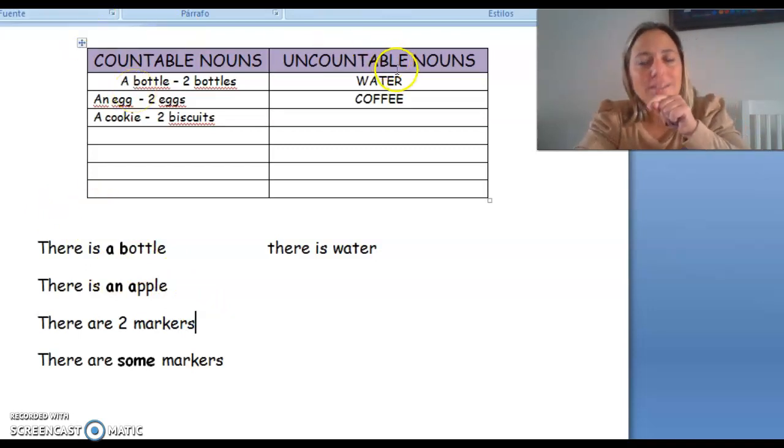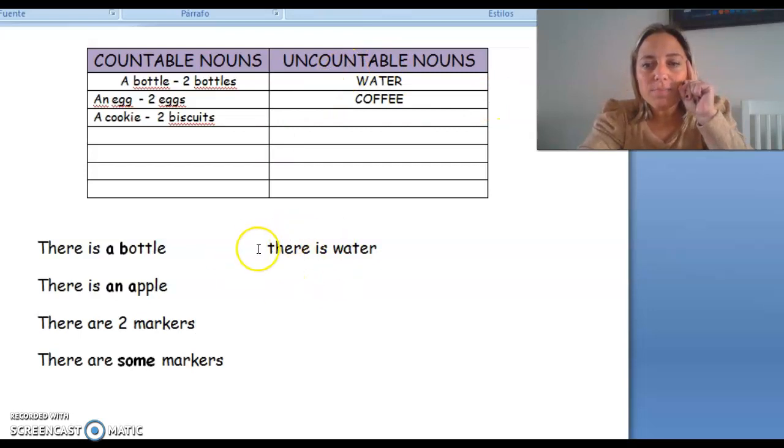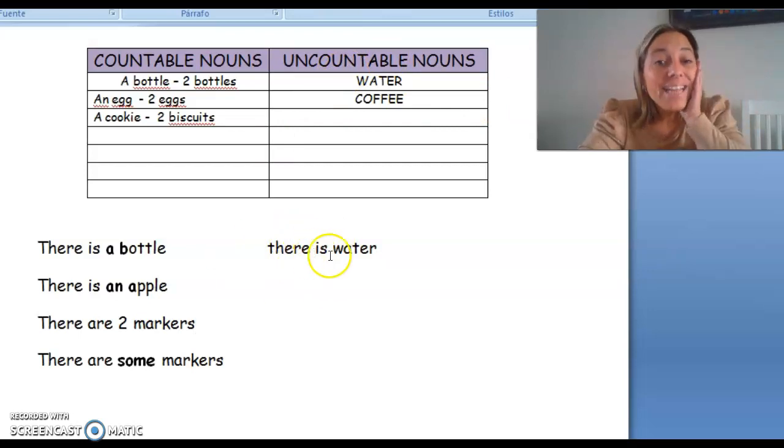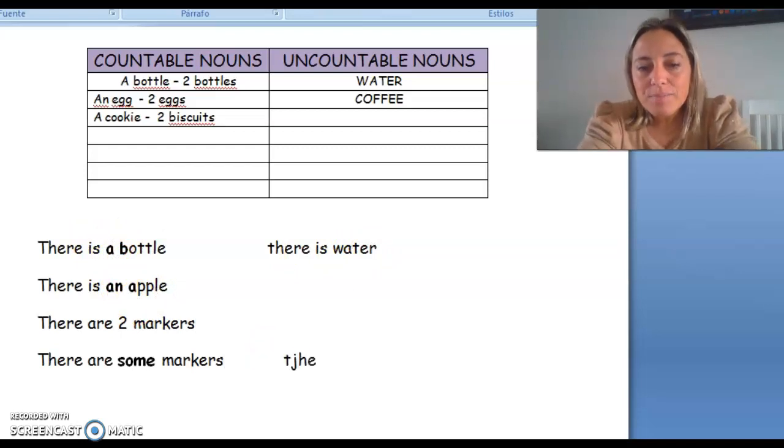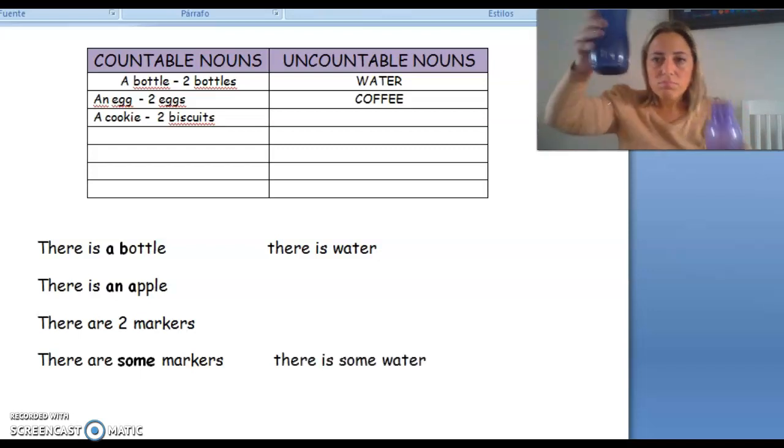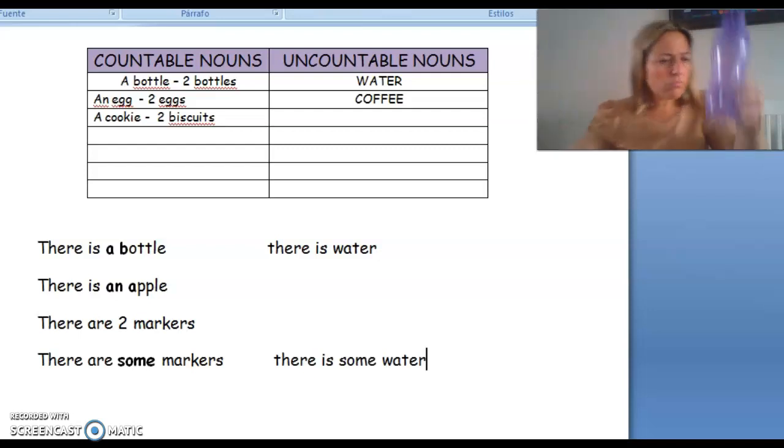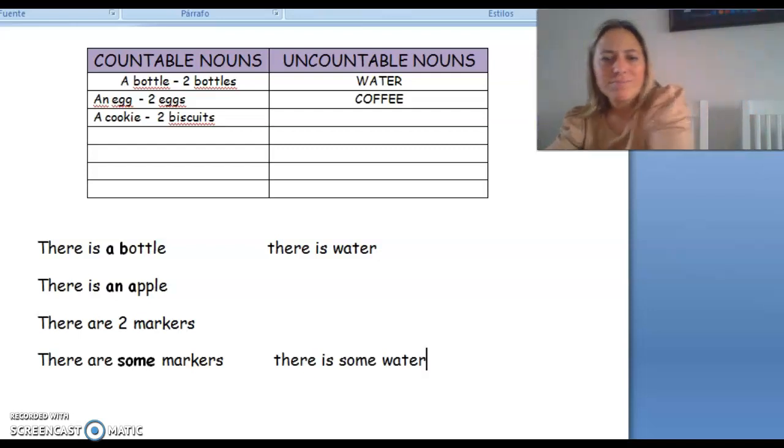Now, for uncountables, things you cannot count, there is only one possibility. Only there is, no other possibility. And no a or an. Yes, you can say there is water. And you can also say there is some water. Yes, there is some water. Yes?